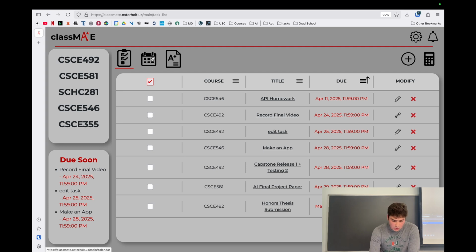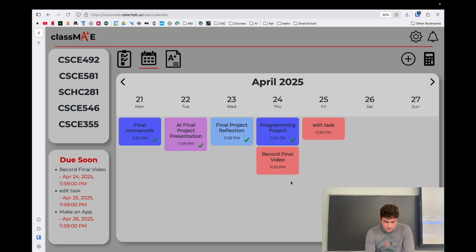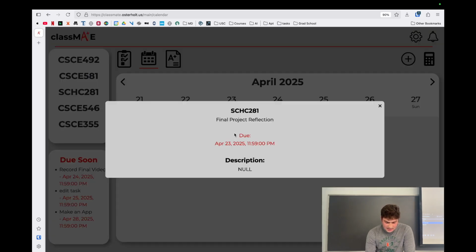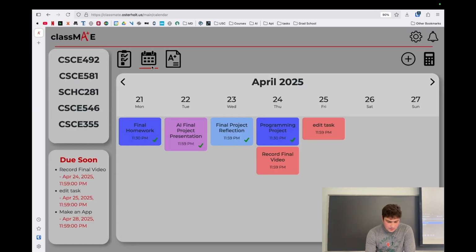Next, we can go over to our calendar. In our calendar, that shows us a different view of our tasks. As you can see, the green check mark shows that that's completed. Anything that would have a red exclamation point would be past due, like this, for example. And again, we can click on these tasks here, and we can show what is going on the screen.